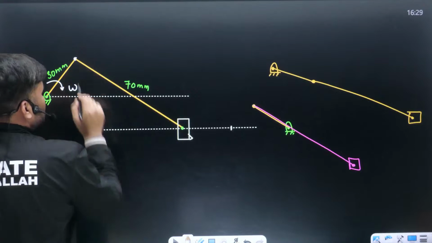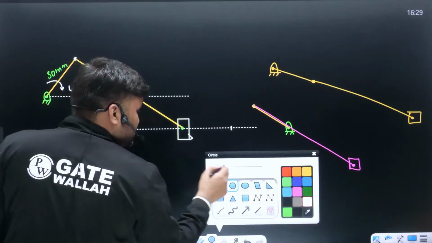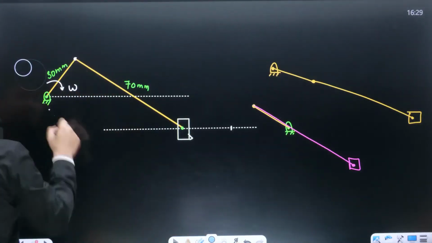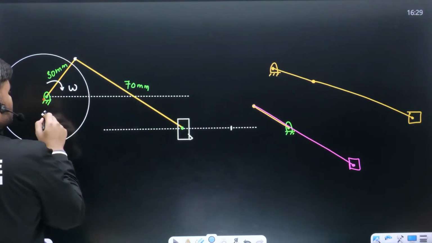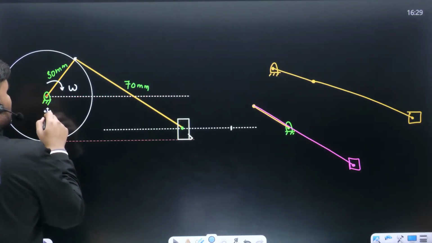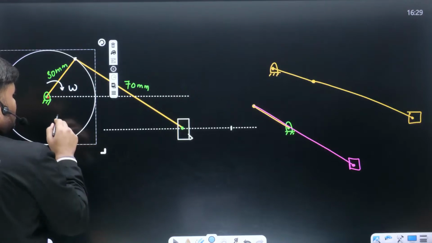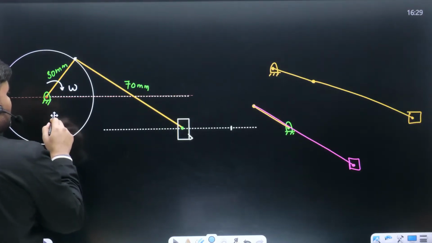Draw it. Something like this. We have drawn a diagram somewhere here.